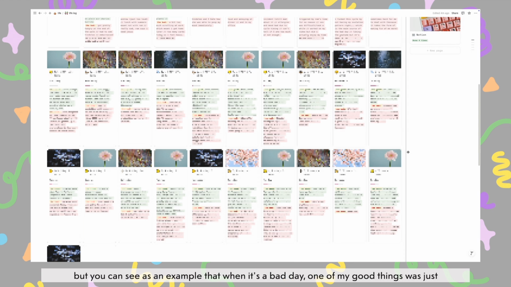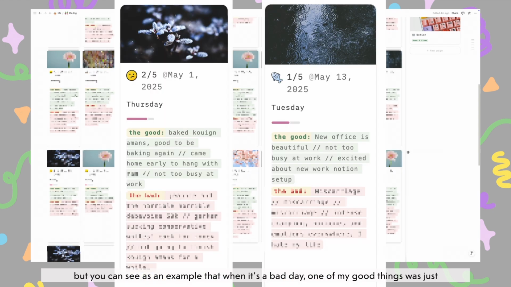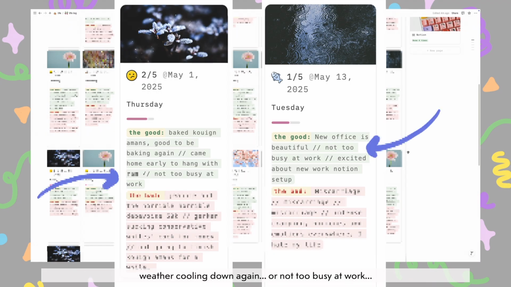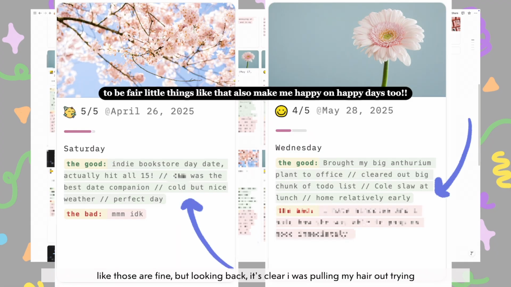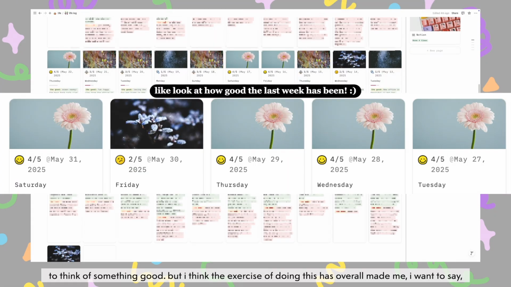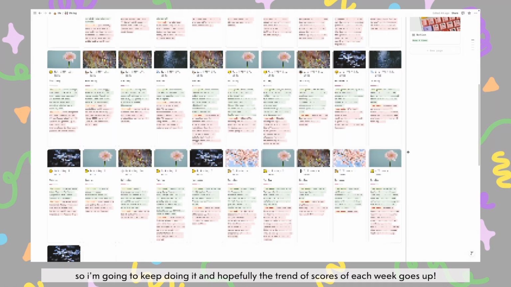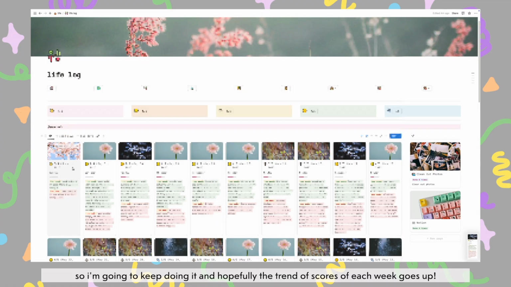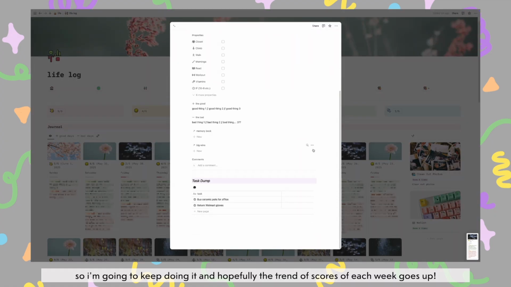But you can see as an example that when it's a bad day, one of my good things was just weather cooling down again or not too busy at work. Like, those are fine, but looking back, it's clear I was pulling my hair out trying to think of something good. But I think that the exercise of doing this has overall made me, I want to say, a tad teeny tiny bit happier, maybe. So I'm going to keep doing it, and hopefully the trend of scores of each week goes up.